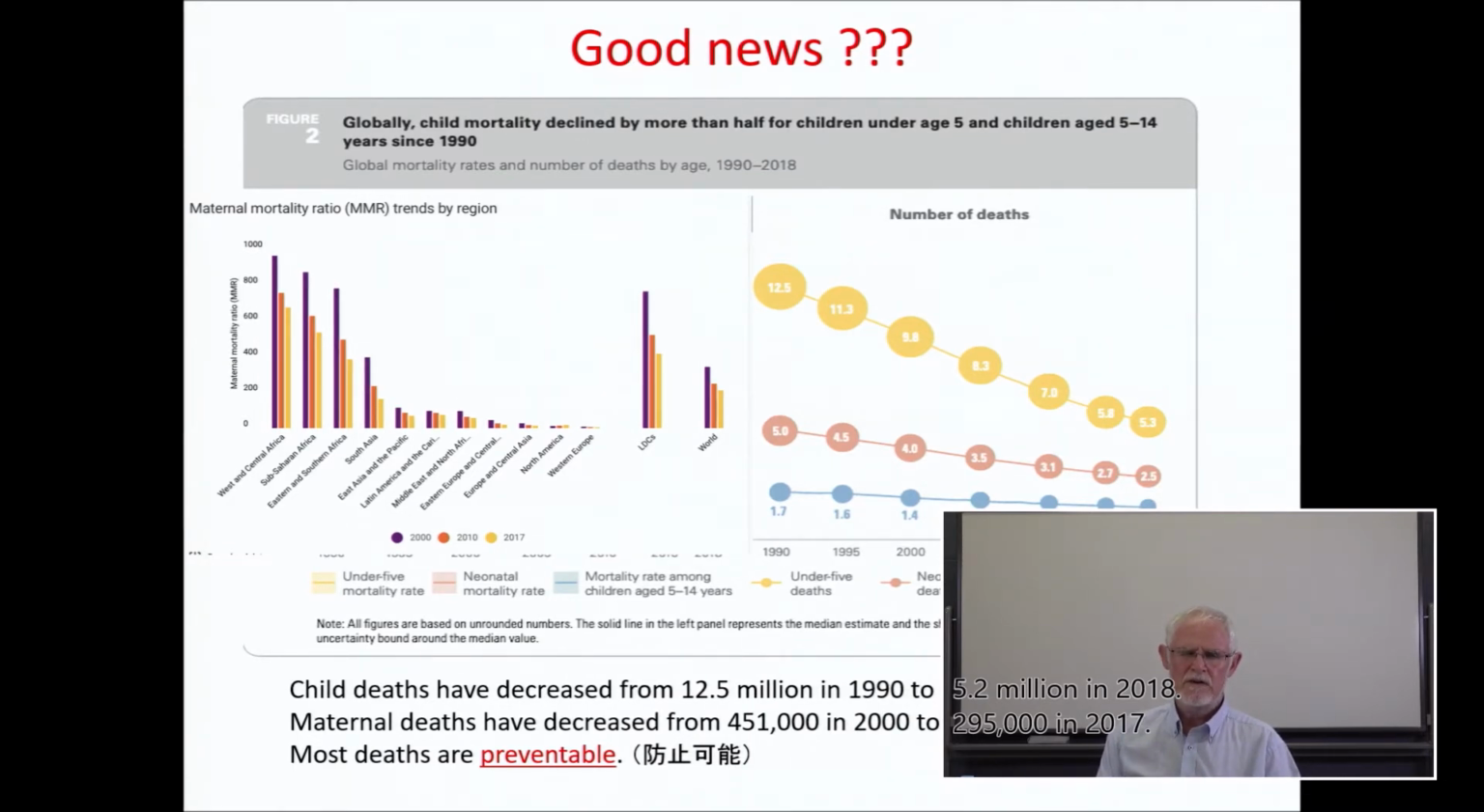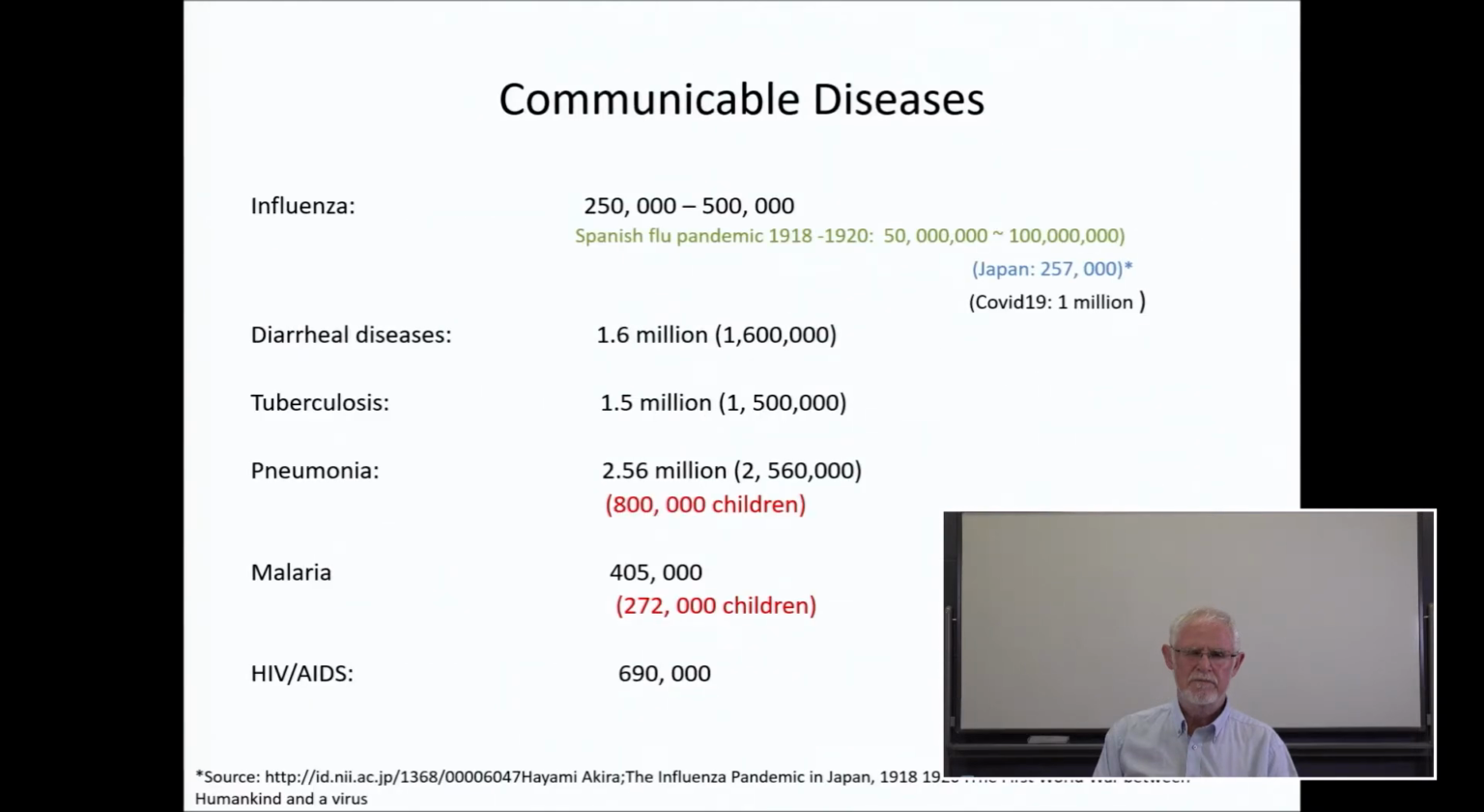This is very clearly a result of international cooperation, especially the Millennium Development Goals, followed by the Sustainable Development Goals, bringing these numbers down. They are still terribly, terribly high. These deaths are preventable, but at least we are moving in a good direction.